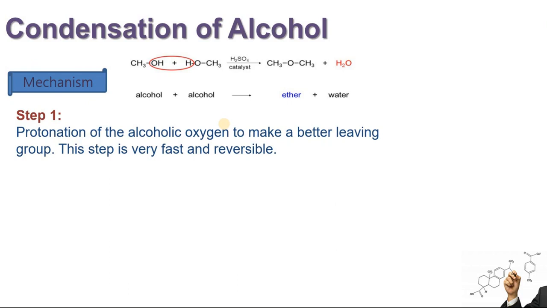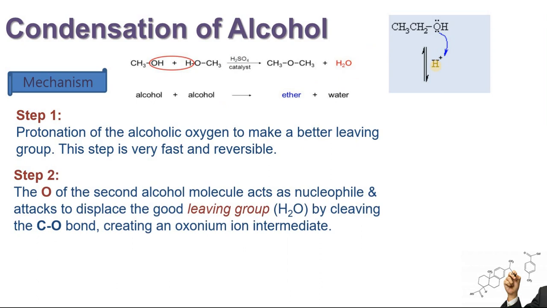Step 1 is protonation of alcoholic oxygen to make it a better leaving group. Water is a good leaving group. One of the molecules of alcohol will react with the proton from the acid, and the lone pair of electrons on oxygen is going to make a bond with this proton, and the resultant species is an oxonium ion. The oxygen of a second molecule will act as a nucleophile and attack to displace the good leaving group, that is water. The OH cannot be removed just like that. It will be removed once it is protonated and converted into an oxonium ion having positive charge on oxygen.